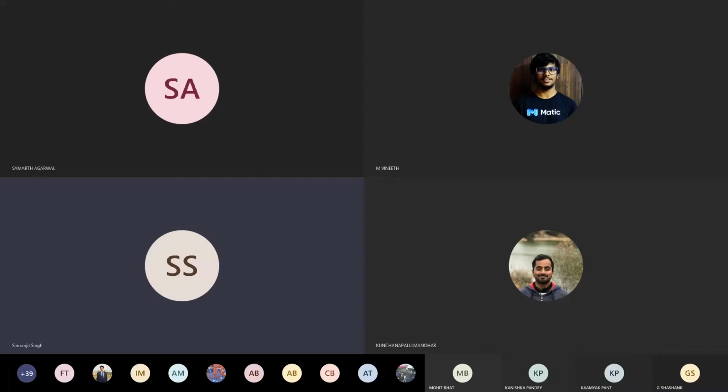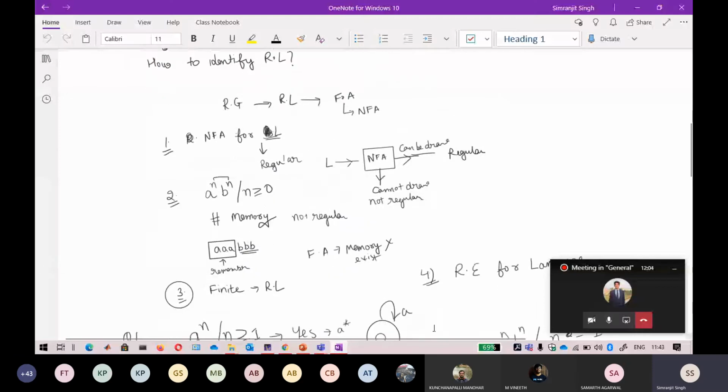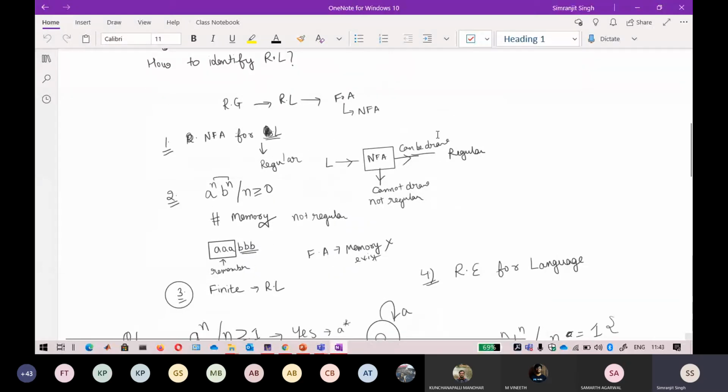We have seen that you can identify any regular language by the listing of these four methods that I've told you. That is informal, and that is only based on what we have studied so far. The first one is if you are able to draw an NFA for a language, then you can say that the language is absolutely regular, because an NFA can only be drawn for a language if it is regular.